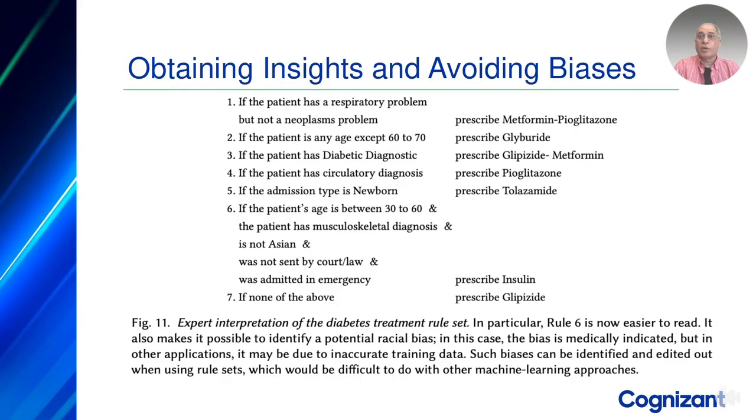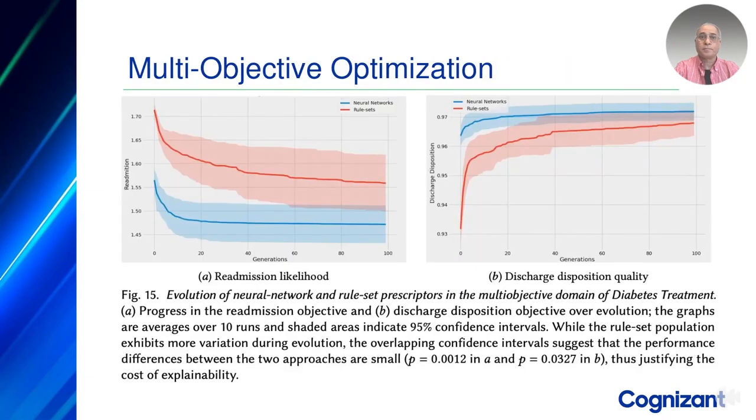Here's where EVOTER shines. Transparency enables us to identify potential biases. For example, one evolved rule included patient race as a condition. Doctors could verify whether that inclusion was medically justified or whether it reflected a bias in the data. This level of inspection is almost impossible with black box models. With EVOTER, biases are visible and editable.